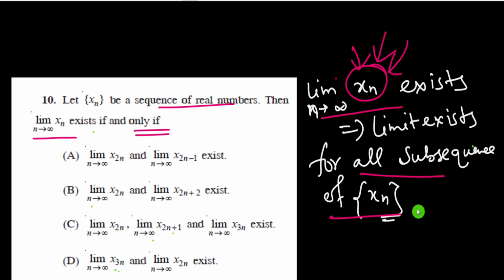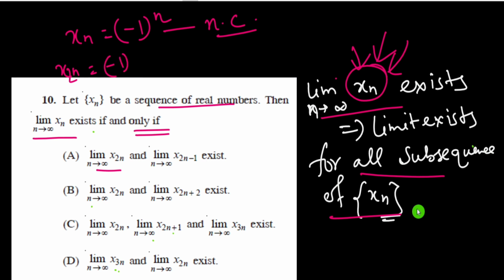Now option A says that limit n tends to infinity x2n and x2n minus 1 exist. Here we take an example xn equal to minus 1 to the power n. We know that this sequence is not a convergent sequence, but the subsequence x2n equal to minus 1 to the power 2n gives 1 always, and this is a convergent sequence which converges to 1.